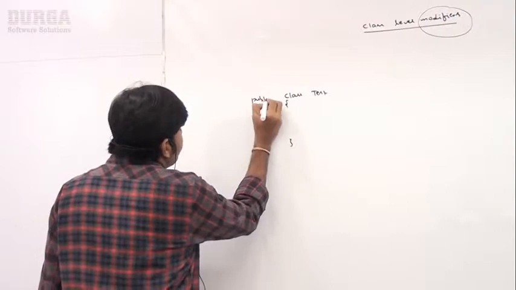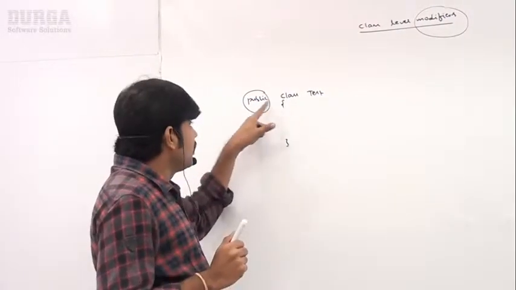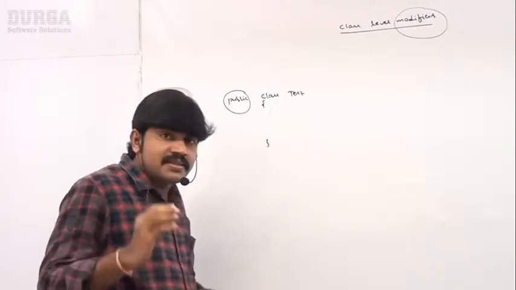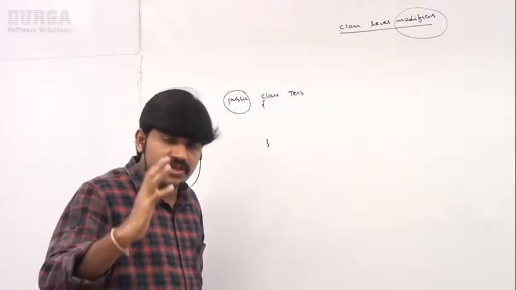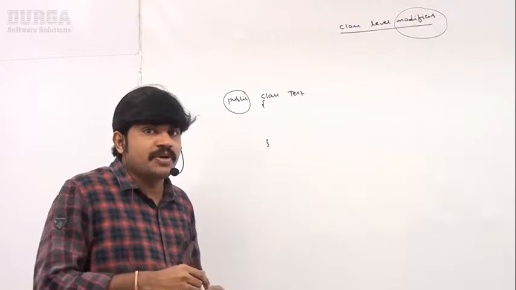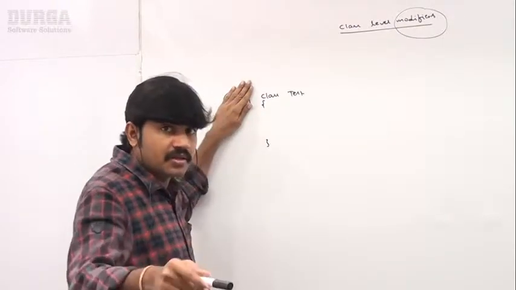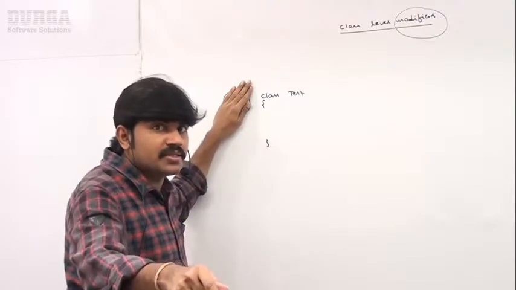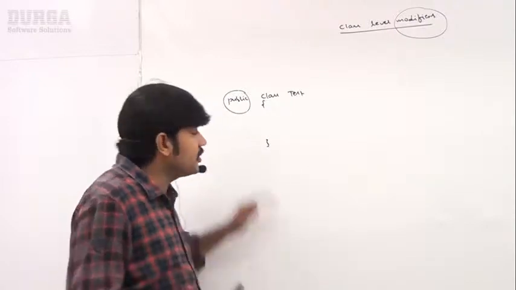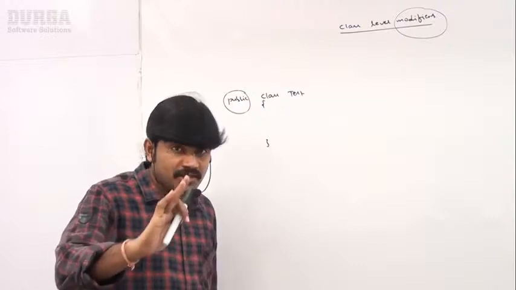By using public. Remember, if the class is public, then you can access this class from anywhere, within the package or outside the package, no restrictions at all. So how do you specify it? By using public. If the class is not public, it is default, which means we can access it only within the package.